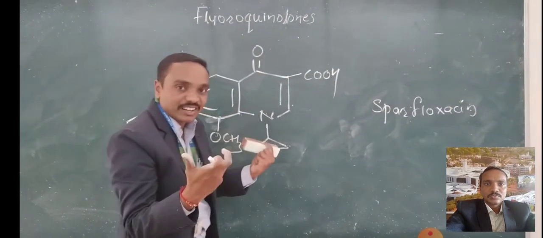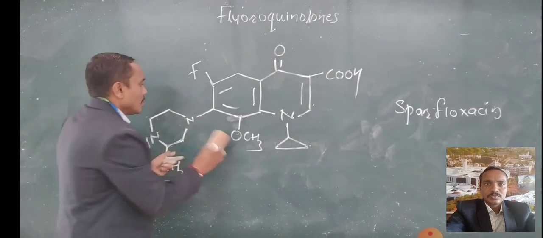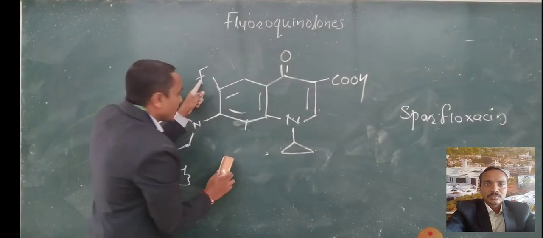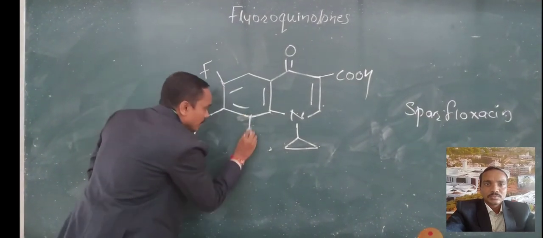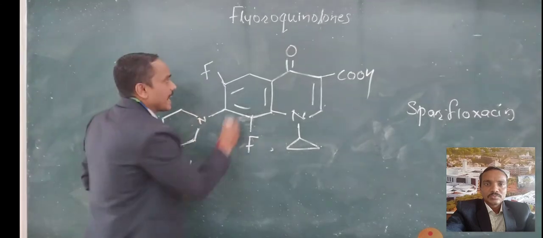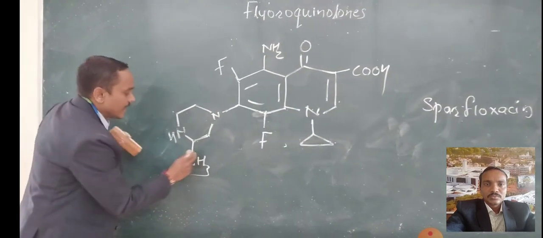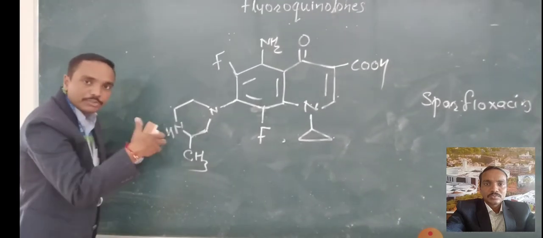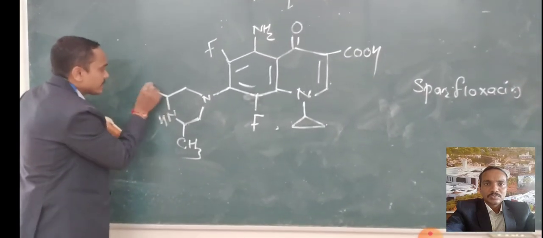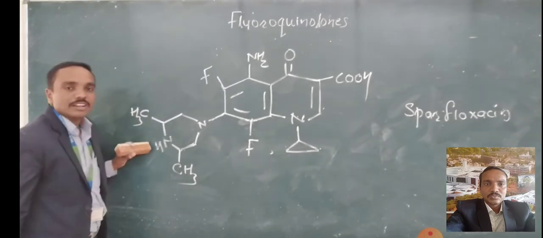Now from gatifloxacin we get sparfloxacin. Spar means too much. So here fluorine is there, similar to this fluorine, sparfloxacin has it. We have just put one amino group here, and what this contains is methyl again. Likewise you have to remember. Next carbon here methyl. So it becomes sparfloxacin.